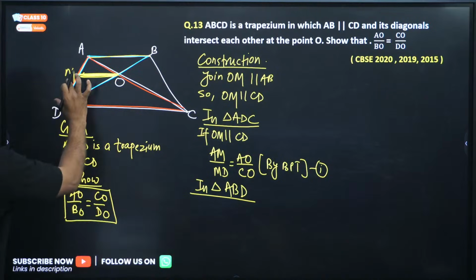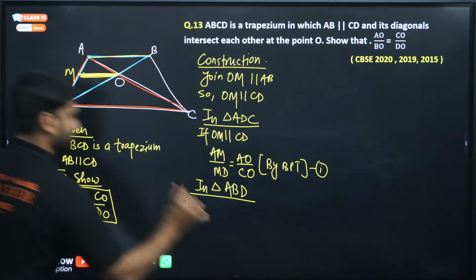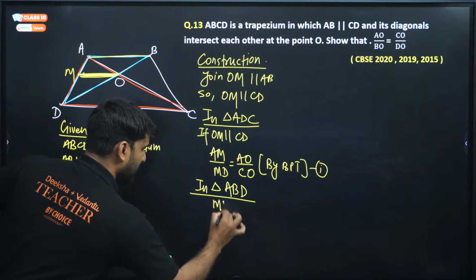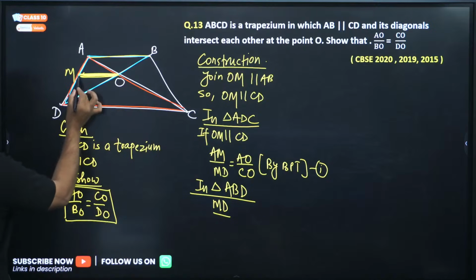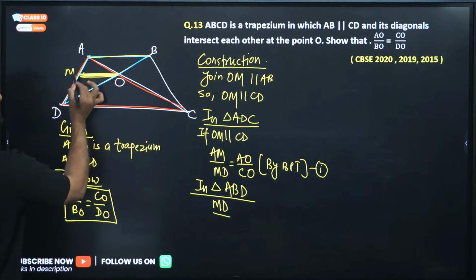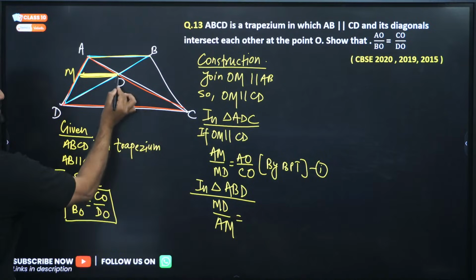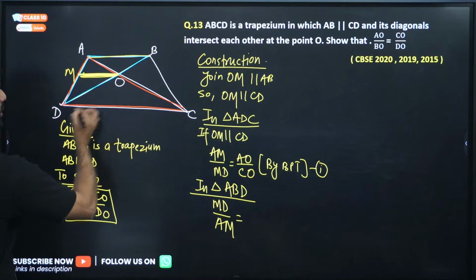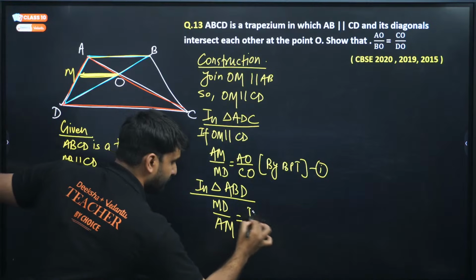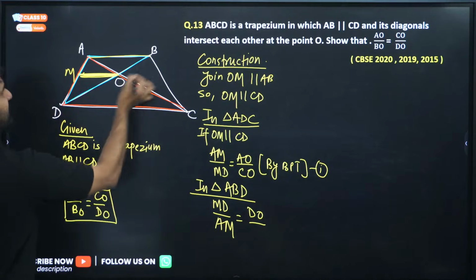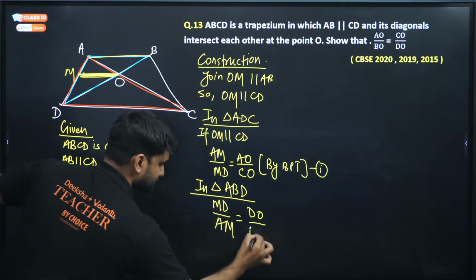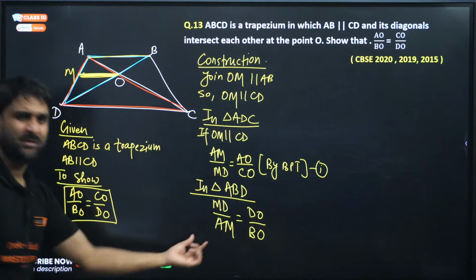So this DM by MA, MD by AM, will be equal to this OD, or we can say DO by BO. Can we take the reciprocal?